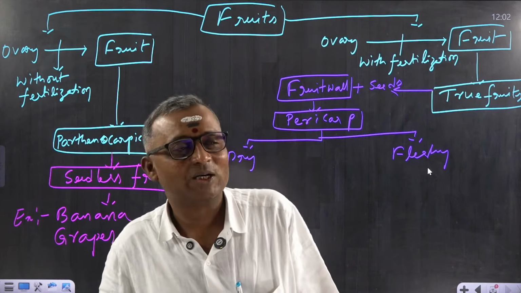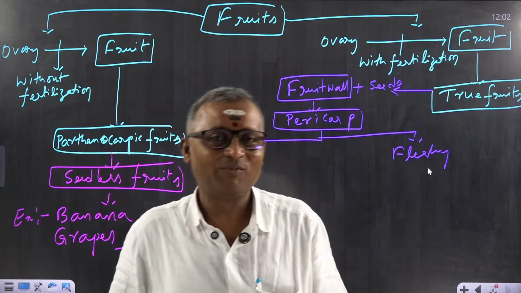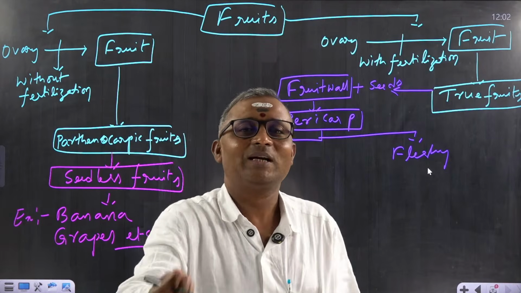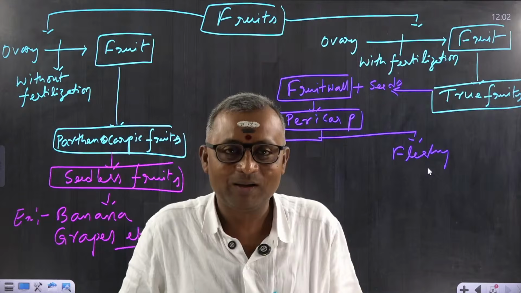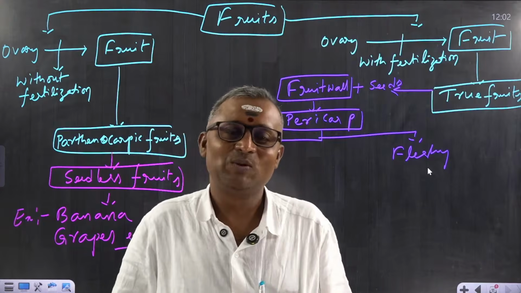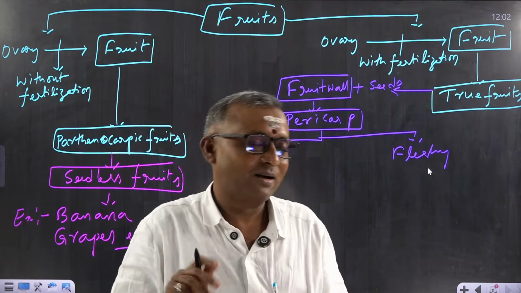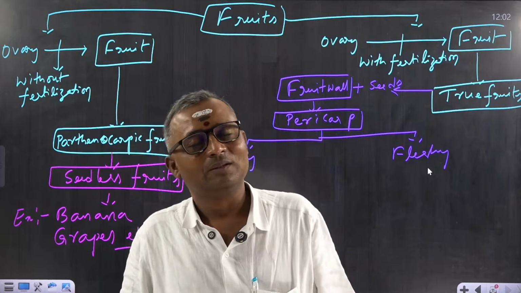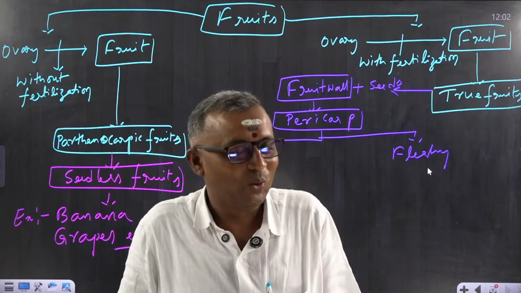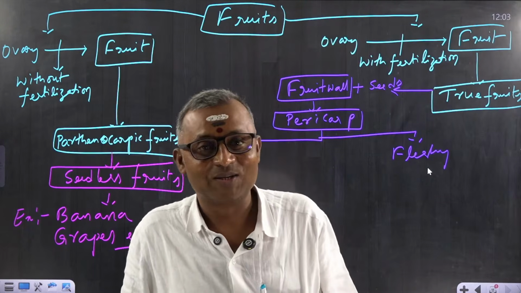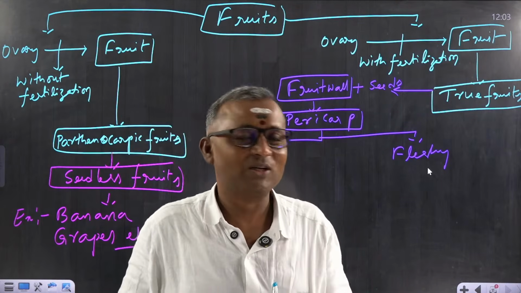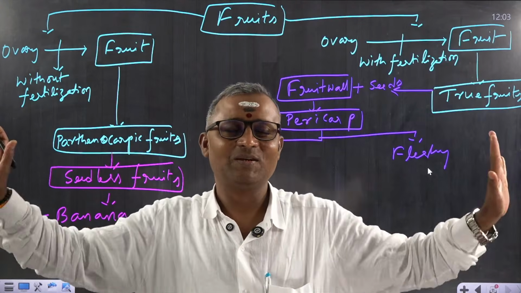For example, you take cashew nut. Is it a fruit? No. Whatever part you are eating in cashew nut is a seed, not fruit. Almond, are you eating fruit? No, you are eating seed. Dates, you are eating fruit. Raisins, like dry grapes, is fruit. Or pista, are you eating the fruit? No, seed. Understood? And one person told about anjeera. Remember, all these are not dry fruits.